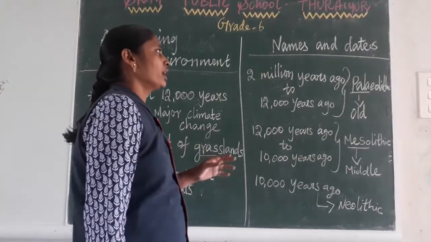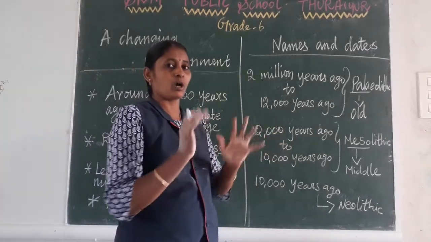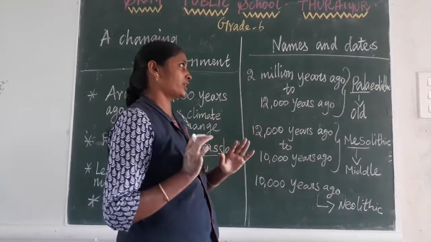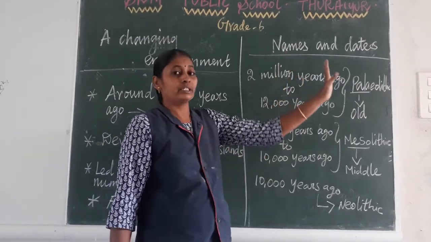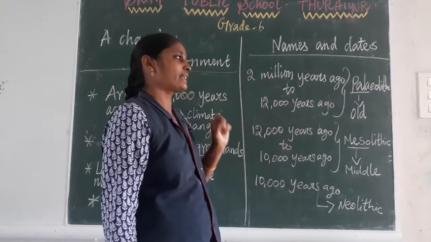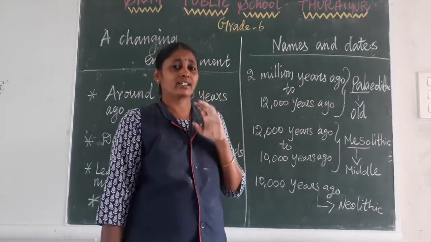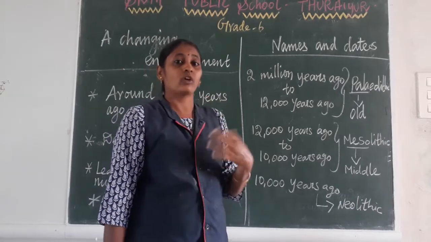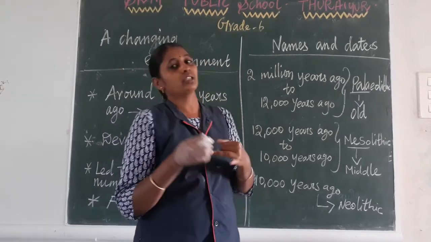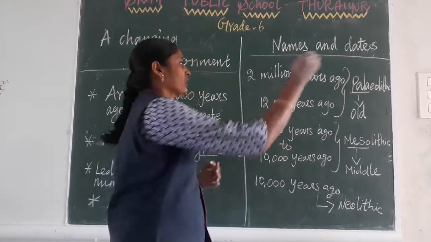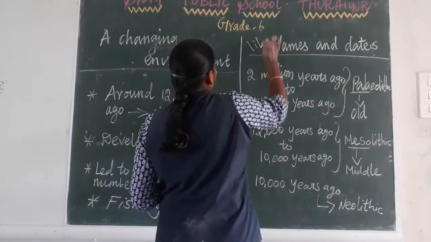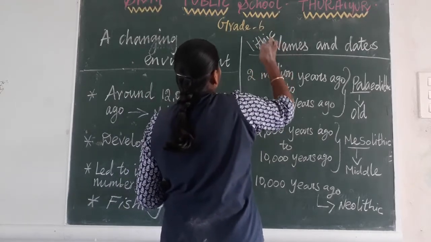Okay, so in your books, in a box, they have given some details, two very important things: names and dates. In 6th standard I said that in the first 5 lessons we studied about Paleolithic, Neolithic, Mesolithic. So what do you mean by lithic? Lithic means stone.